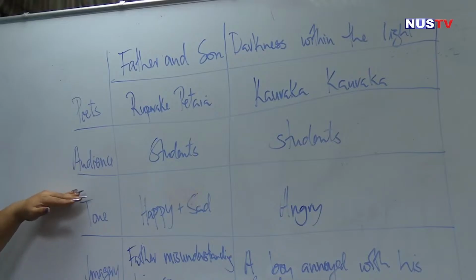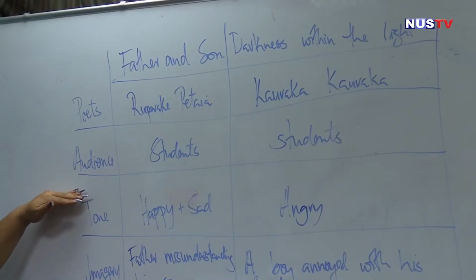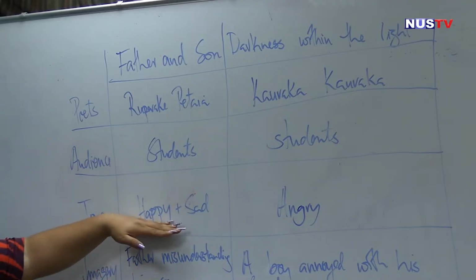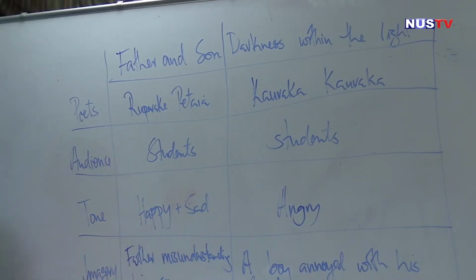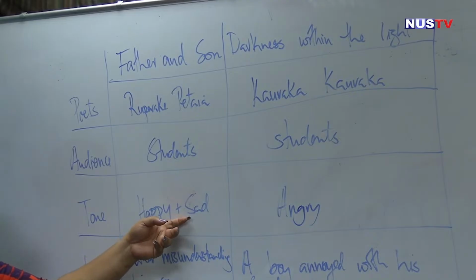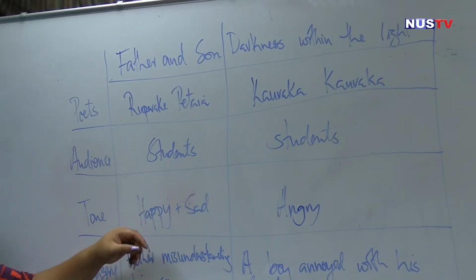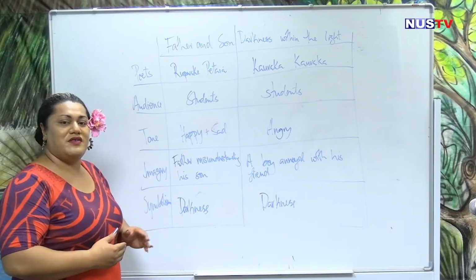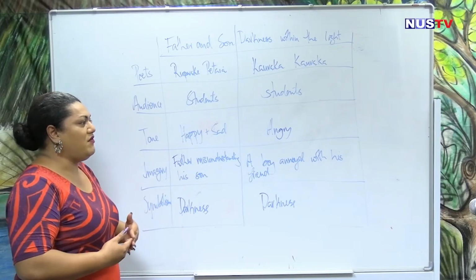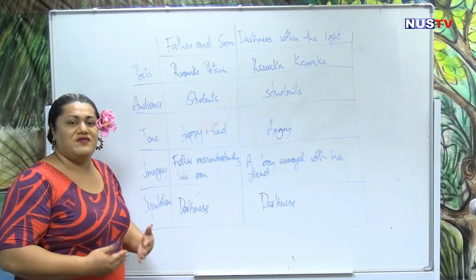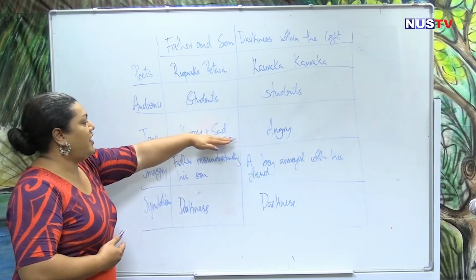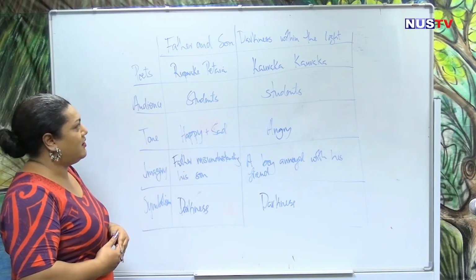The tone of the poems are quite different. Father and Son, the first stanza, it was a very happy mood. And then the contrast, the second stanza, it was very sad. Because by the end of the poem, the father is asking himself, I wonder where in the darkness we lost each other, father and son. So the ending of this poem was quite sad.